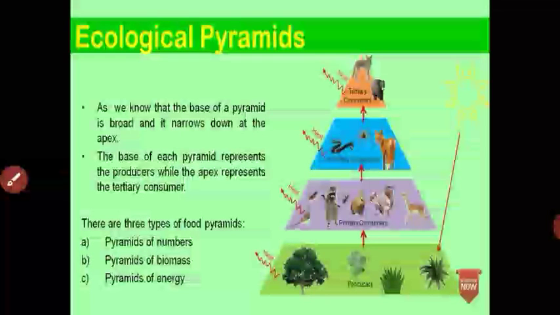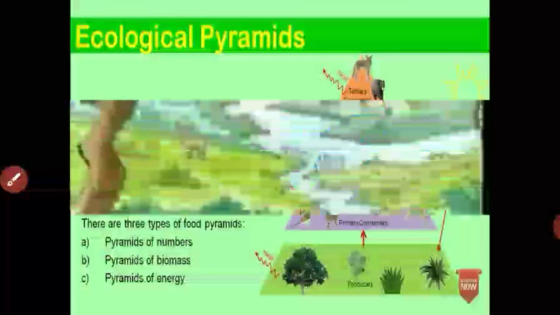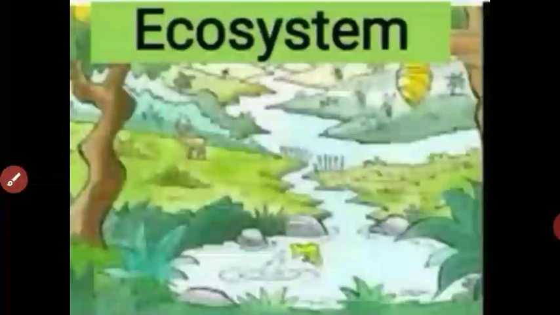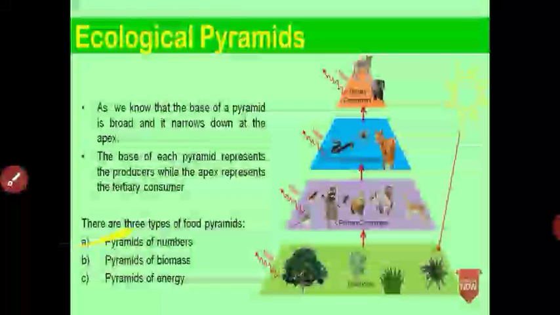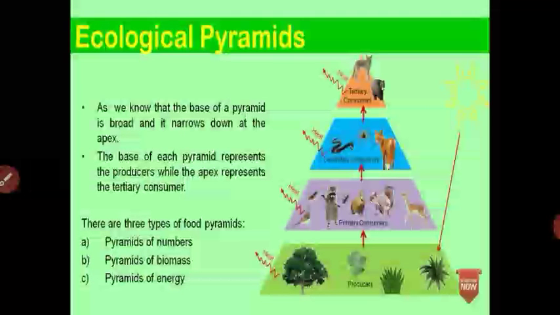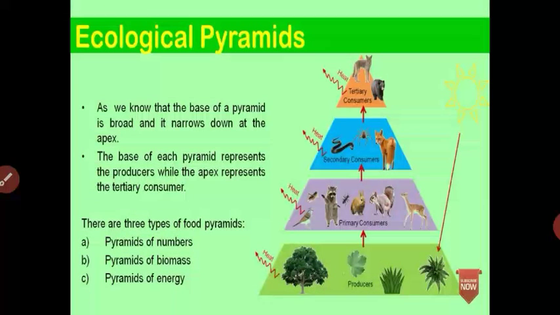First, let us see what is meant by the pyramid of number. The pyramid of number shows the number of individuals at each trophic level in the food chain of an ecosystem. This is called the number pyramid. Let us see an example.